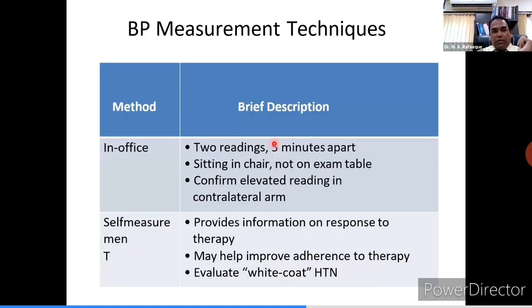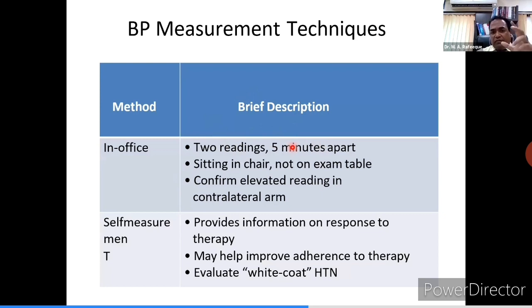Next slide. So BP in office, how will you measure? There are certain criteria. When you measure blood pressure in the office, you should take at least 2 readings, 5 minutes apart, and take the average of that.